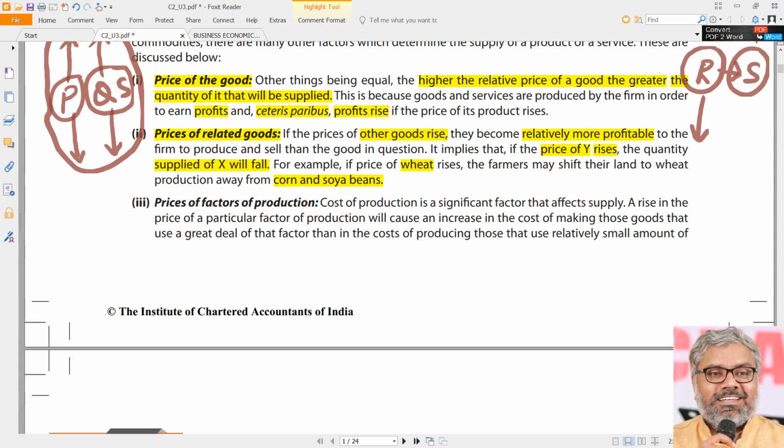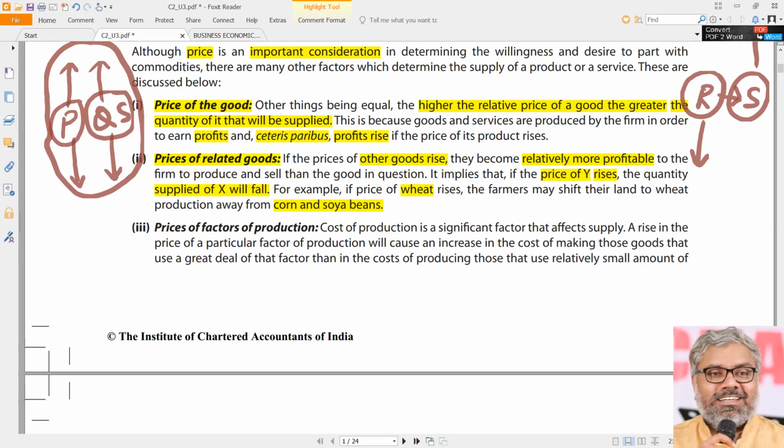In this example, what is there? People are already manufacturing or cultivating something like corn or soya beans. Now the price of wheat has increased. Now what will they do? They will stop cultivation or they will reduce it. Not that everybody will stop.